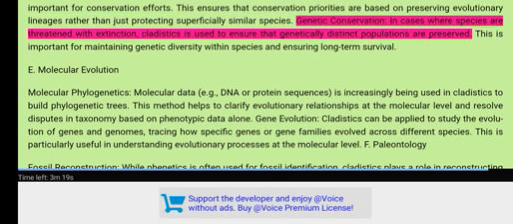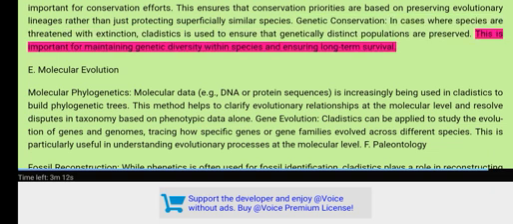Genetic conservation. In cases where species are threatened with extinction, cladistics is used to ensure that genetically distinct populations are preserved. This is important for maintaining genetic diversity within species and ensuring long-term survival.